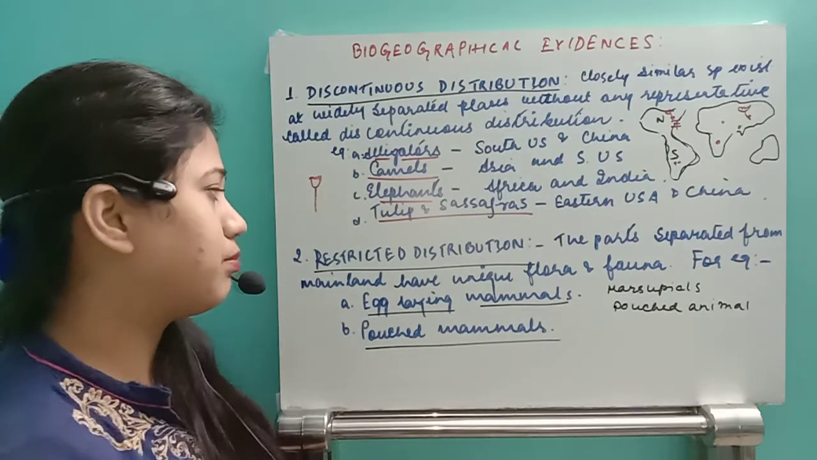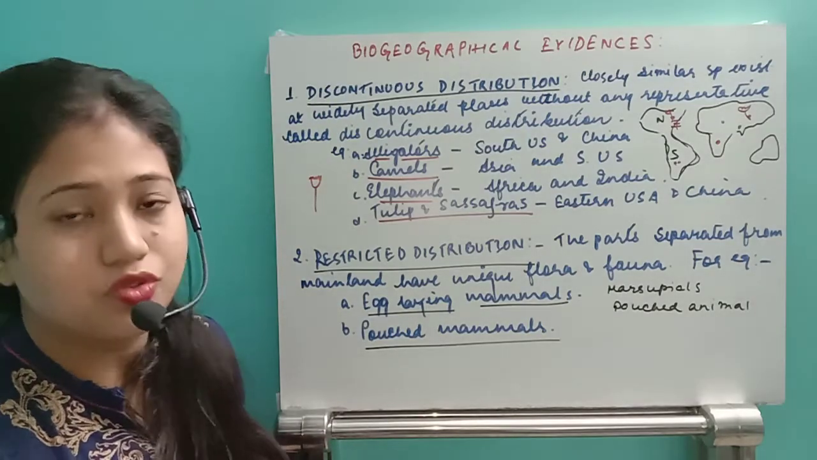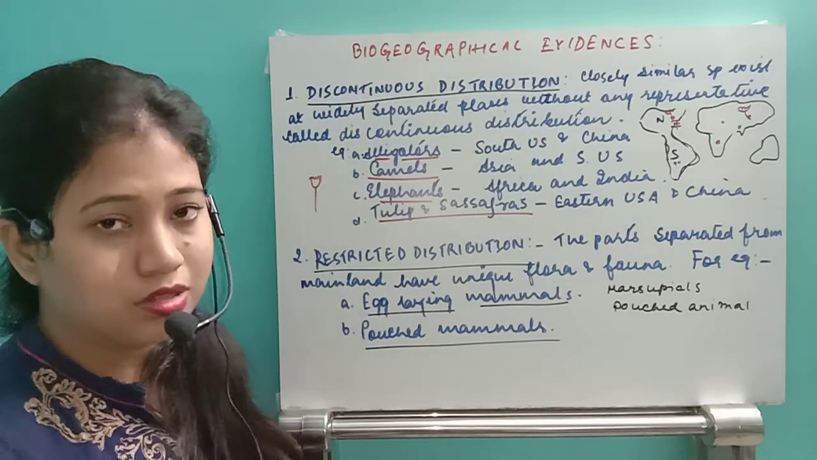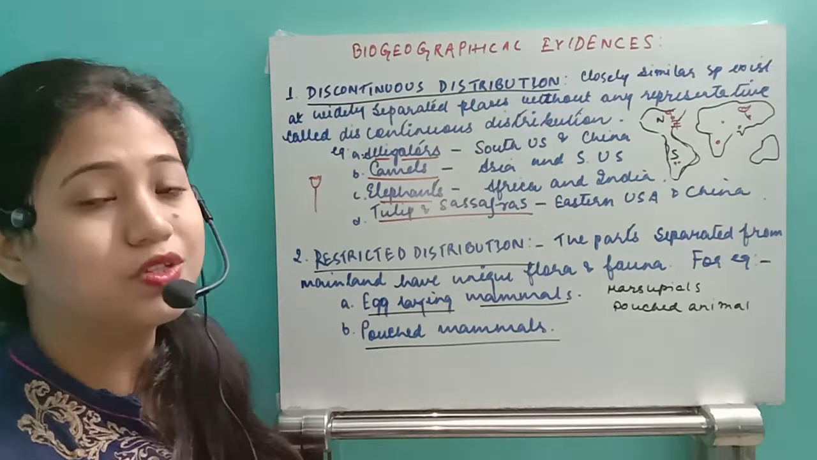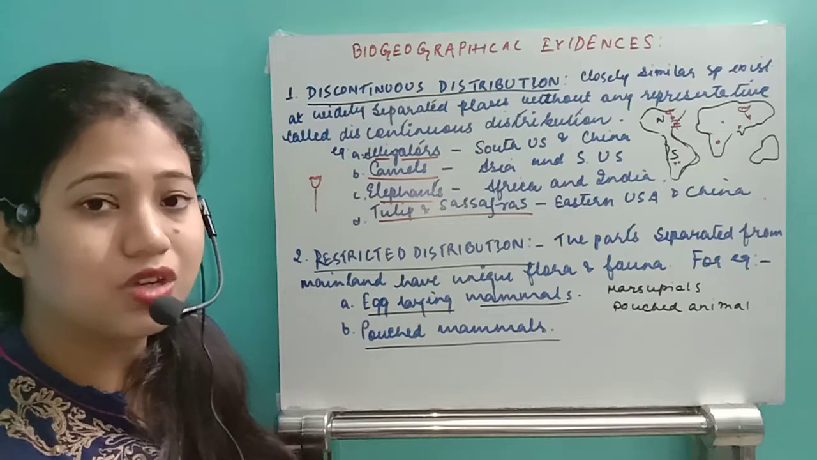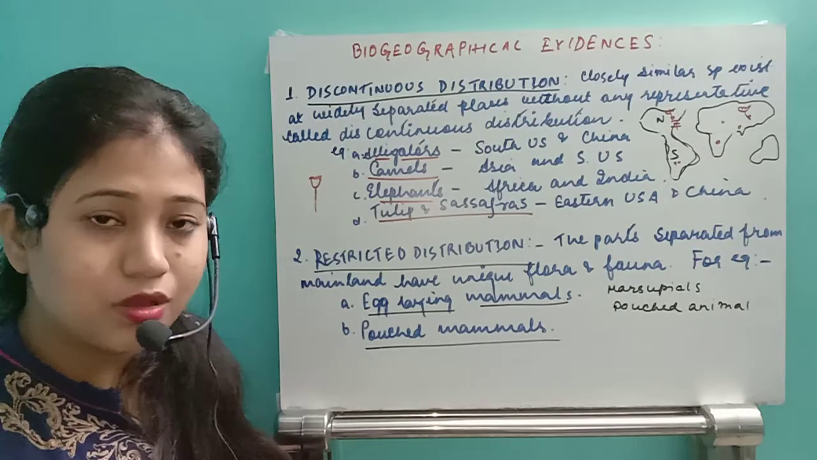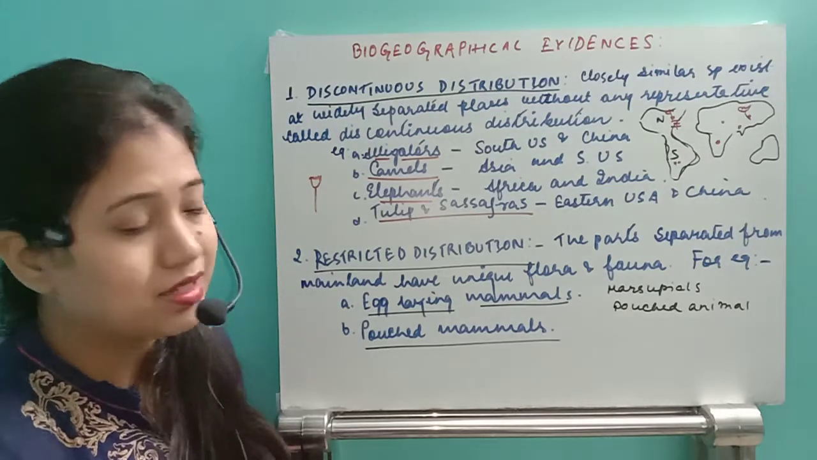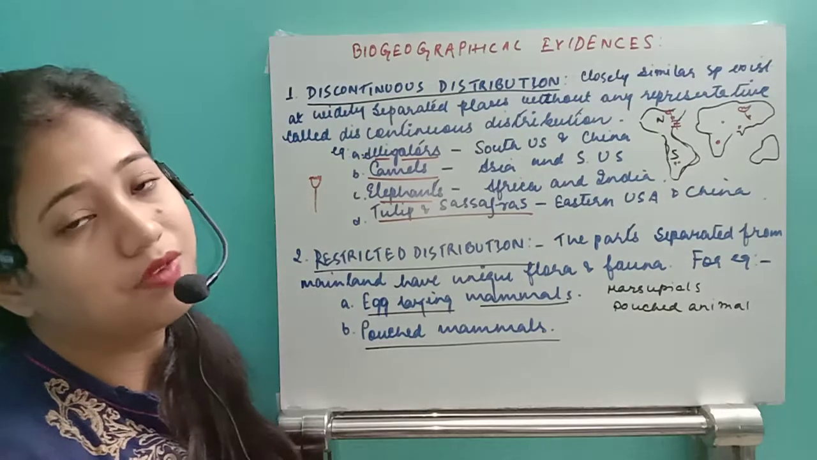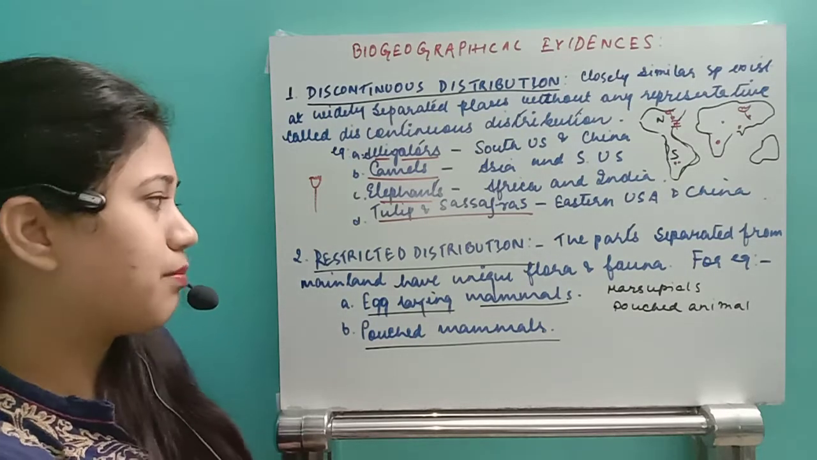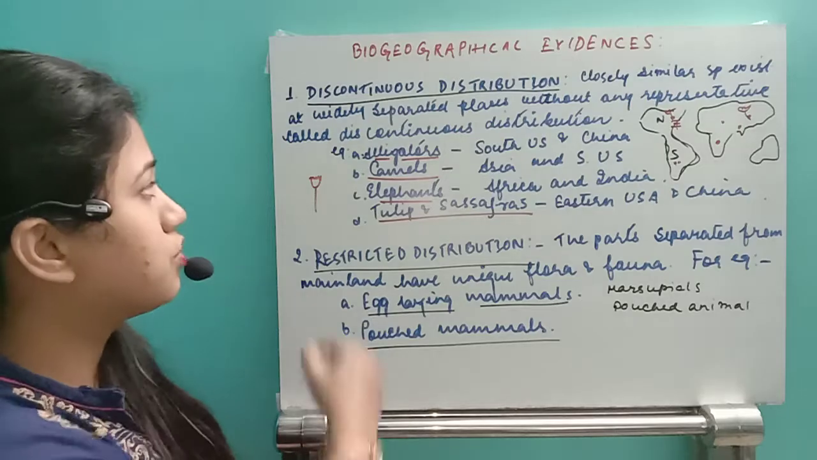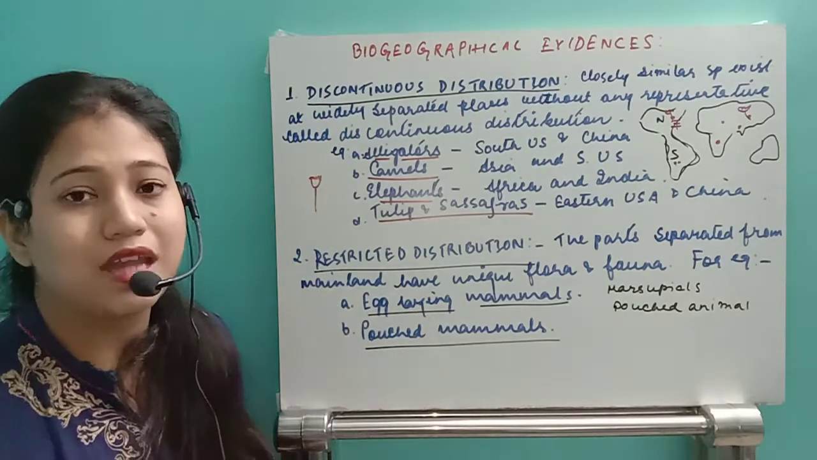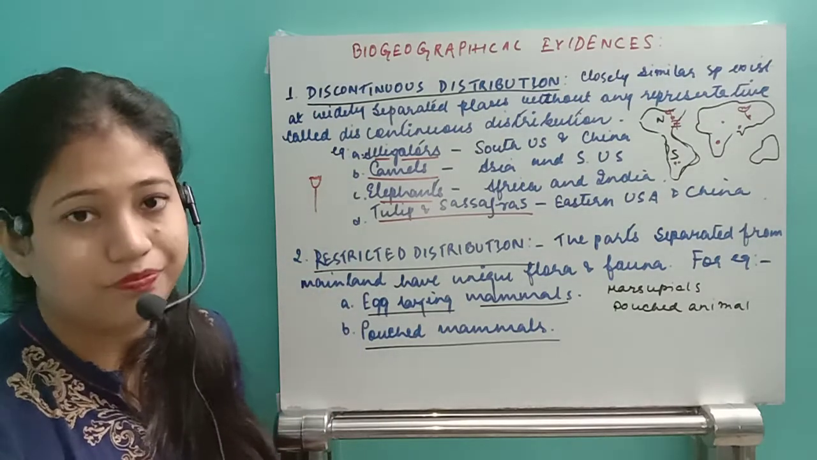This is an example of restricted distribution. Restricted distribution represents animals which are found only in a restricted area. Anywhere else in the world we will not be able to find that species or that specific organism. So we have seen the discontinuous and restricted distribution.